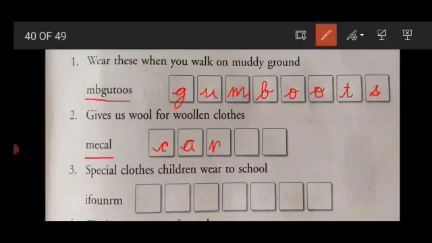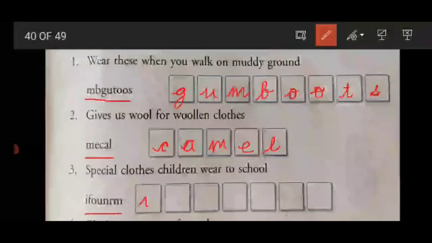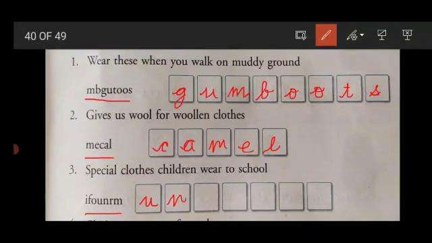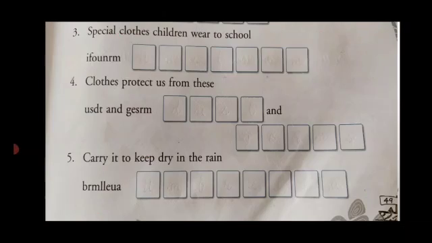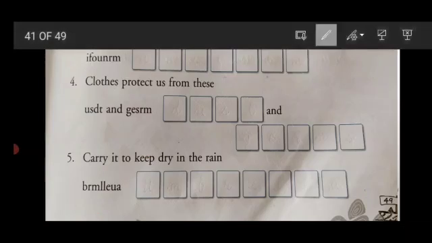So write here C-A-M-E-L, camel. Next, special clothes children wear to school. That is uniform. So write here U-N-I-F-O-R-M, uniform.